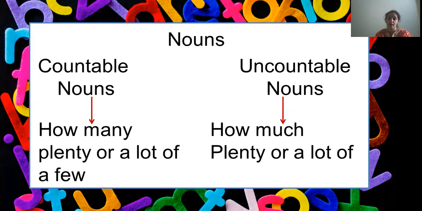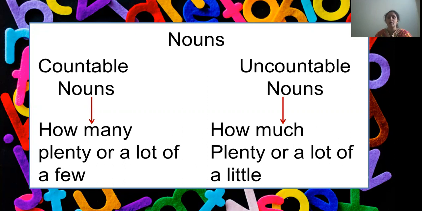But when I'm talking about uncountable nouns, then I'll use the word little. There is a little water in the bottle. Understanding, children? For countable nouns, there are a few books on the table. For uncountable nouns, there is a little water in the bottle.